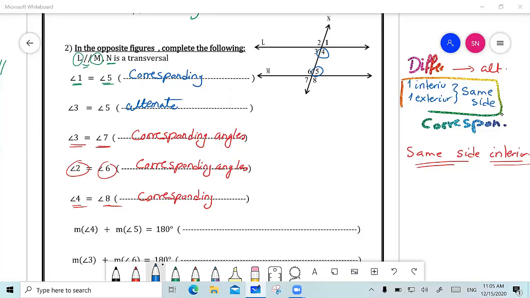No, I didn't think of it this way. I only say that I have both of them interior and both of them on the same side of the transversal. If both are on the same side and both are interior, then when I add them together, I will get 180 degrees because they are supplementary. So what I should write here is that they are interior, same side of transversal.